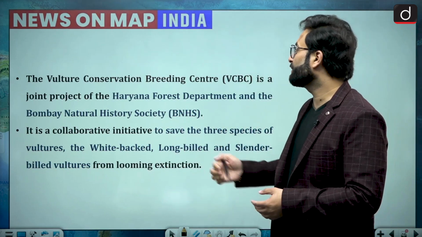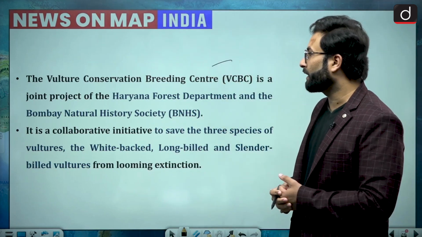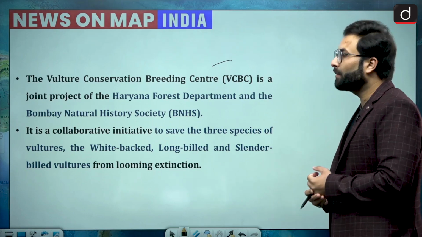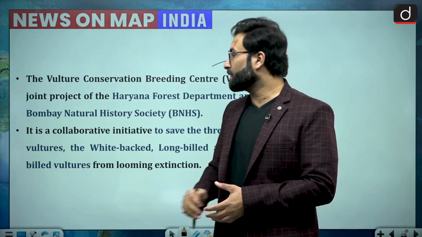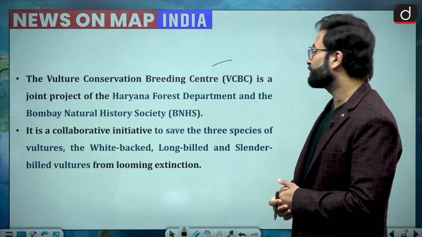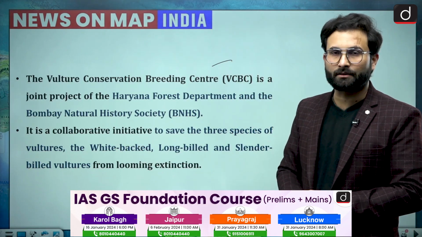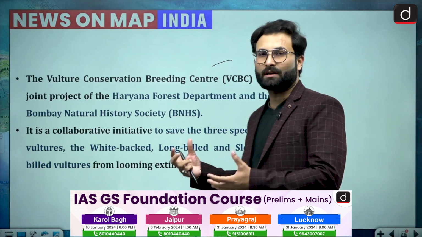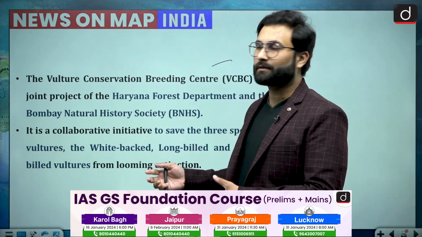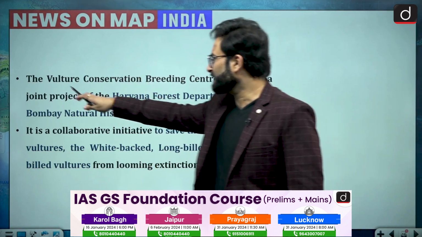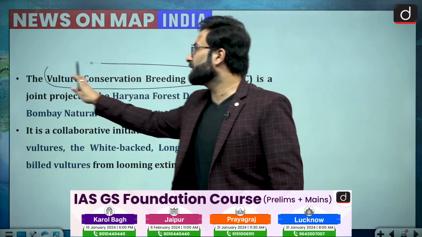The Vulture Conservation Breeding Center is a joint project of Haryana Forest Department and Bombay Natural History Society, and it is a collaborative initiative to save the 3 species of vulture: the white-backed, long-billed and the slender-billed vulture. Okay, so these are the prominent species which are found in India, and we are trying to conserve them with this particular center, that is Vulture Conservation and Breeding Center.